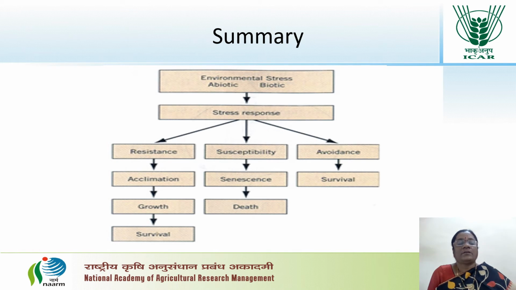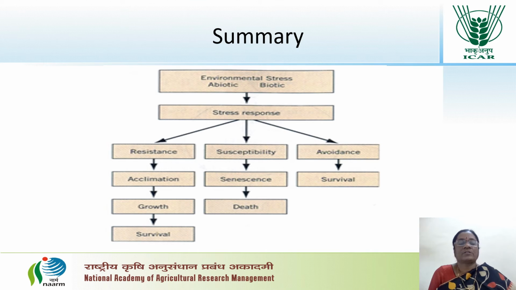In summary, based on these stresses, both biotic and abiotic, the plant shows a response. When the plant is exposed to stress, it will immediately respond in different ways.